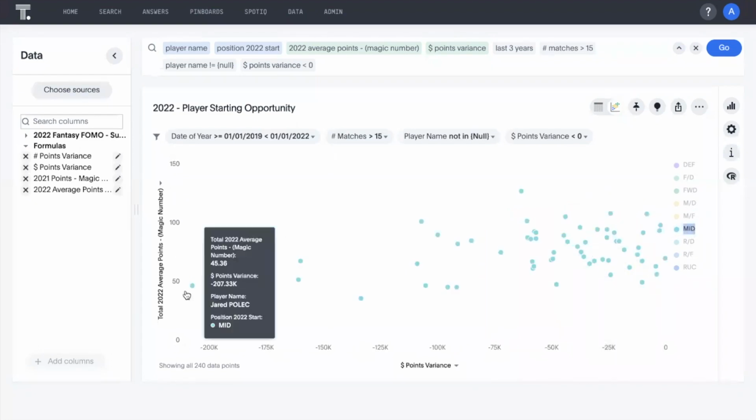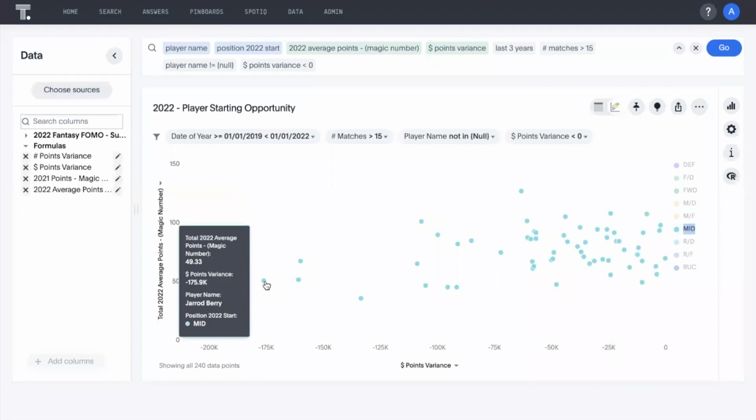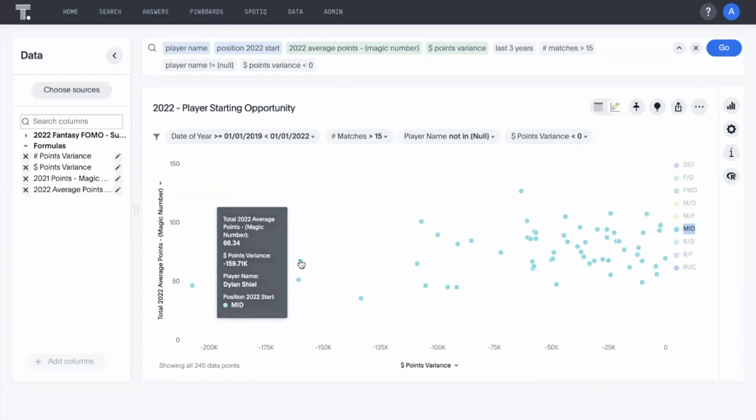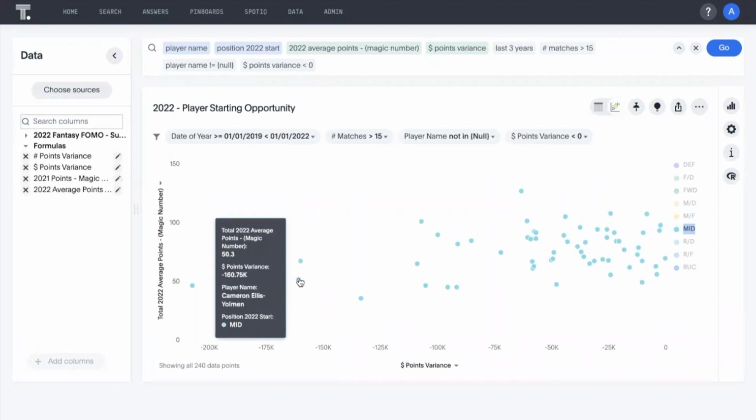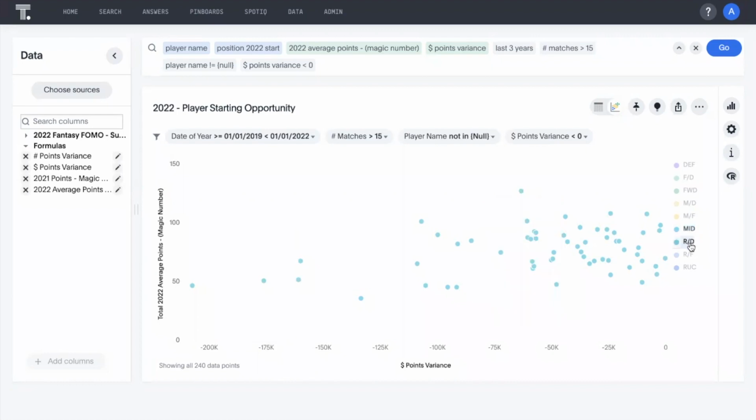Let's look at the mids. Jared Pollock's the big standout there. Again, will he get a game? Jared Berry. Dylan Shields, interesting one. Injured a lot of last year. 67-point average, discounted price for 160K. Great opportunity. Let's have a look at some of the premiums again. Matt Rowell. Let's have a look at the rucks.